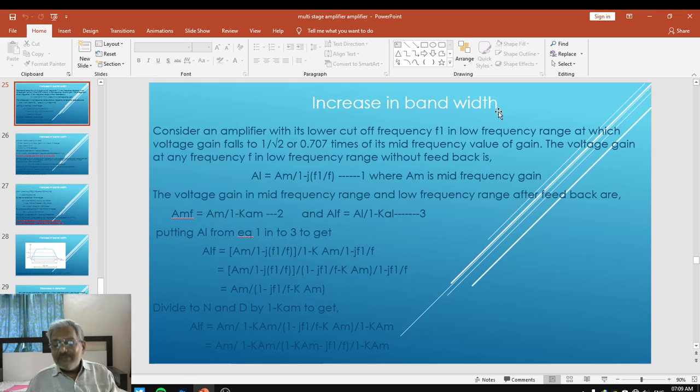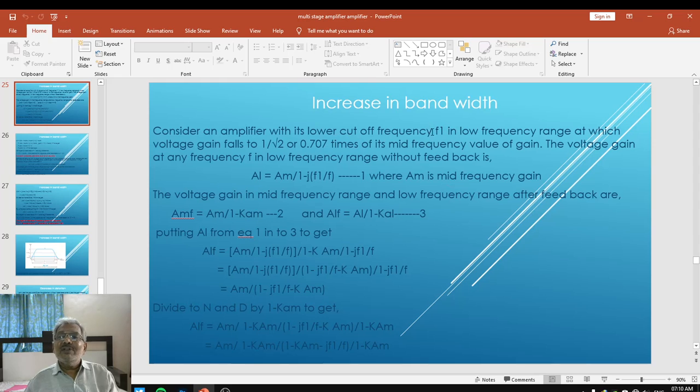We already studied this when we studied the frequency response of the different amplifiers. And there we have defined the bandwidth, which is the difference between upper cutoff frequency and that of lower cutoff frequency. And here we are going to study that this difference after negative feedback increases. So that means there is increase in bandwidth. To prove the same, let us consider an amplifier with its lower cutoff frequency f1.